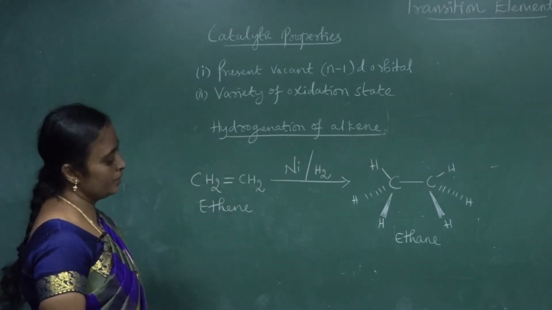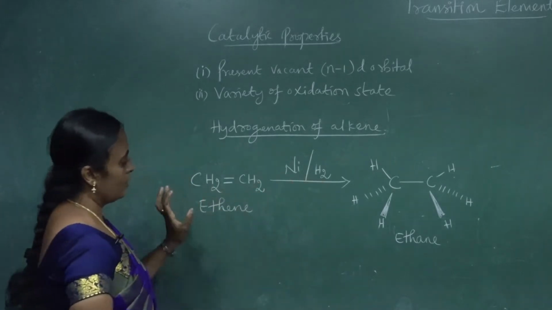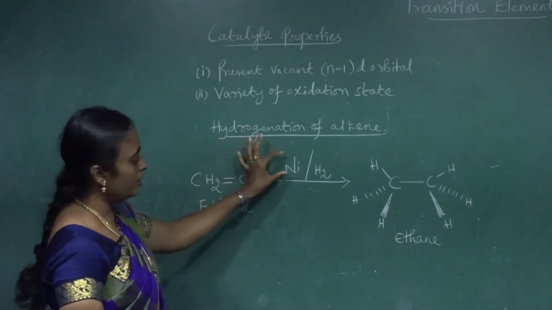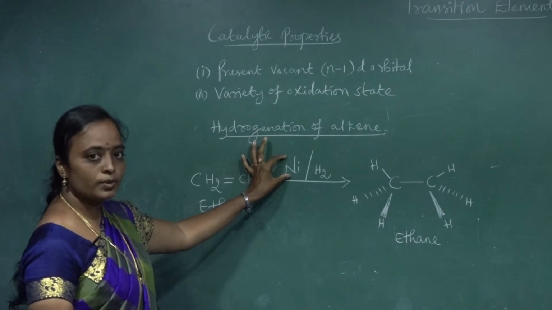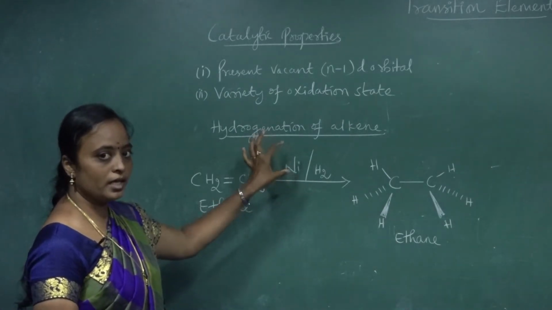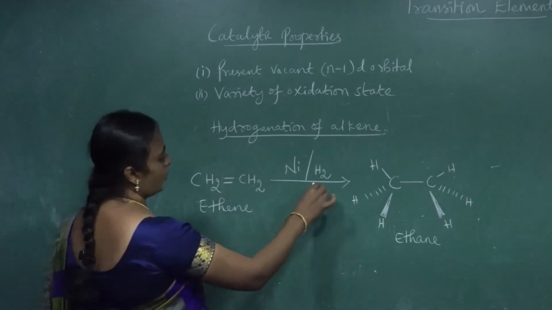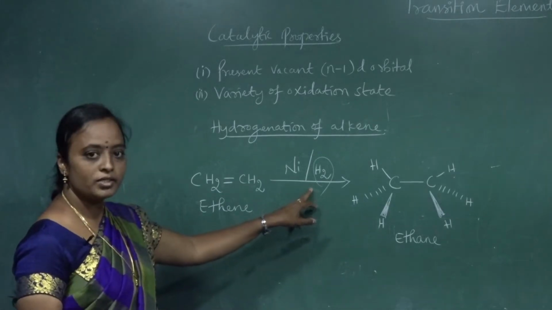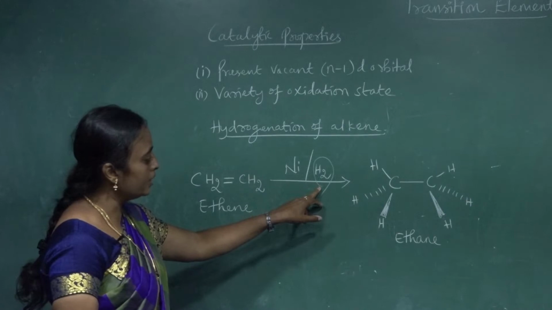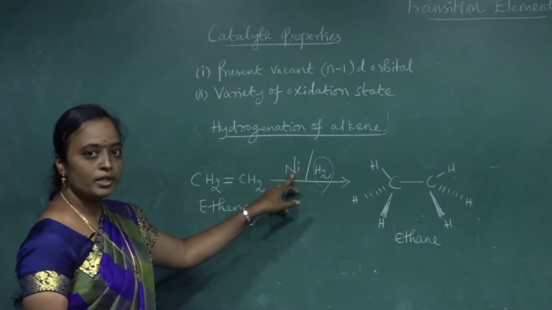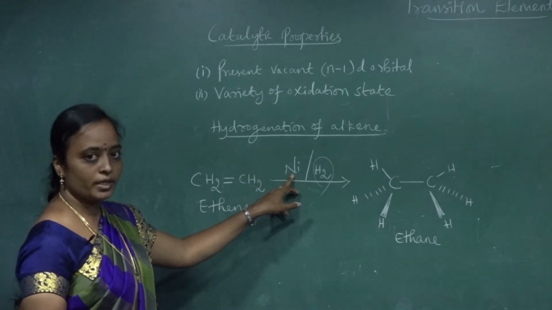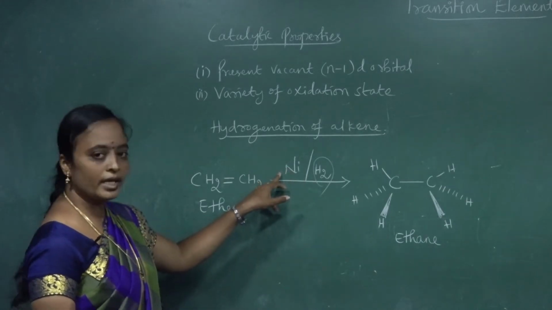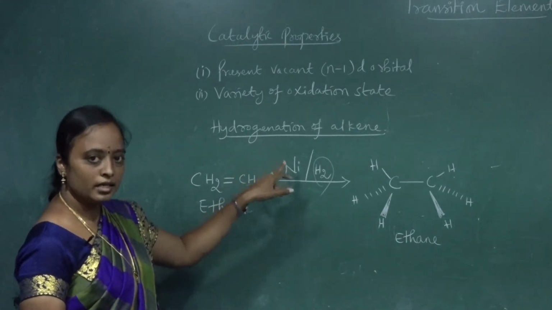Now what happened? Generally, ethylene, ethene, has a pi bond, and here nickel has a vacant n-1 d orbital. This is a metal atom with a vacant n-1 d orbital. First, the sigma bond in the hydrogen breaks and the hydrogen atom is added to the vacant n-1 d orbital of the nickel.